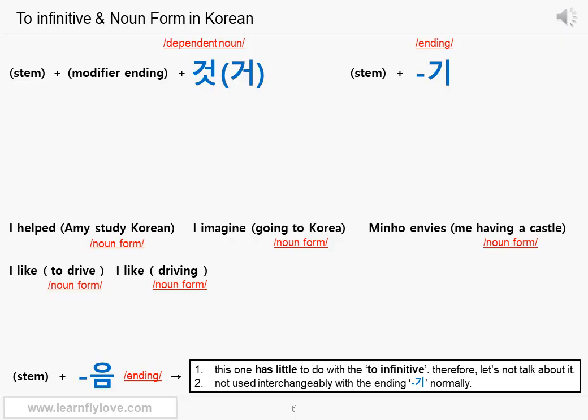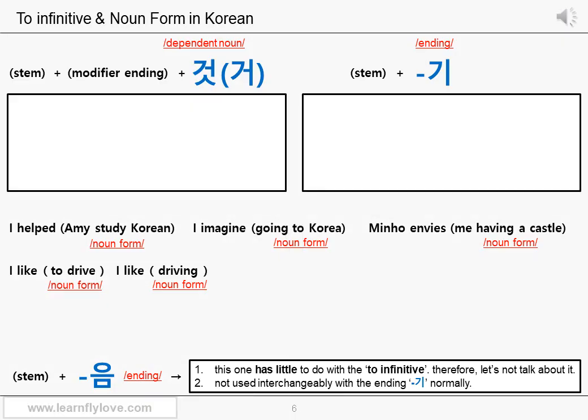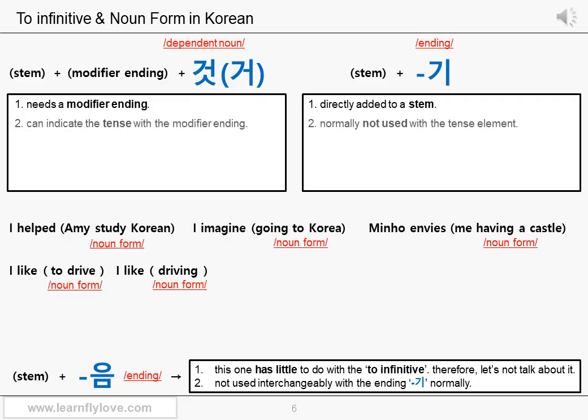Then let's talk about the difference between the dependent noun 것 and the ending 기. First, as I have just told you, the dependent noun 것 is used with a modifier ending when it's used to turn the predicate into a noun form. But the ending 기 is added to a stem directly. Second, because of the fact that it's used with a modifier ending, the dependent noun 것 can indicate the tense, but the ending 기 is not used with a tense element normally.